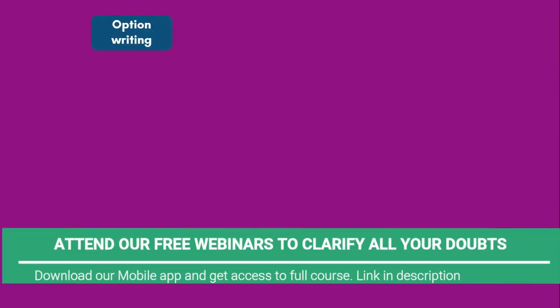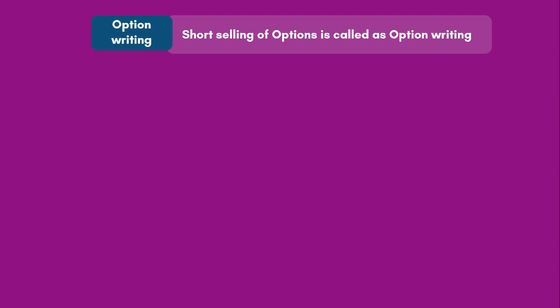First, let us talk about option writing. Now, what do you mean by option writing? Basically, short selling of options is called option writing. That means when you sell a call or a put first without even buying it, that is called options writing. So in the previous lessons, we saw how to buy a call, how to buy a put, how to initiate basically a long position in a call and a put. However, if you are initiating a short position, that means if you are selling a call or a put first, that is called option writing, right?